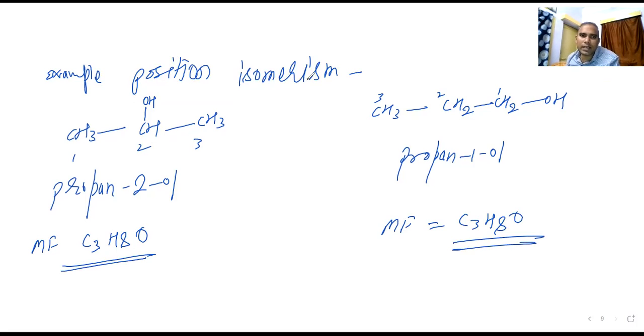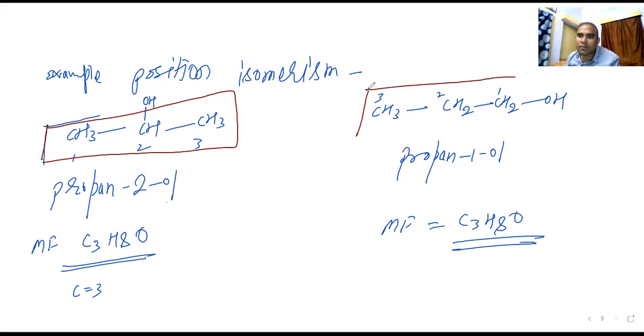So position isomerism, what is different now? You tell me. The carbon here is 3. Parent chain has how many carbon? Here you can see the parent chain has 3 carbon. So this cannot be chain isomerism, because in chain isomerism the carbon chain should be small or large. It will not be chain isomerism, but it will be position isomerism.